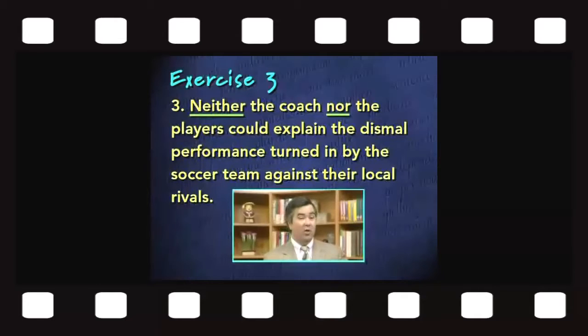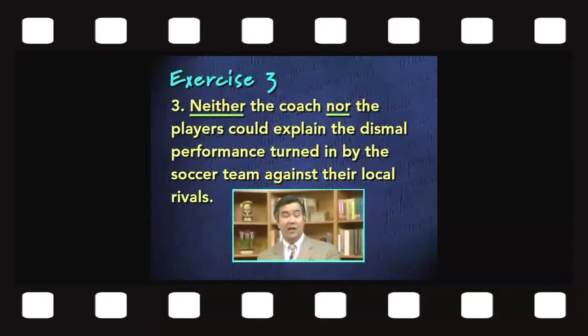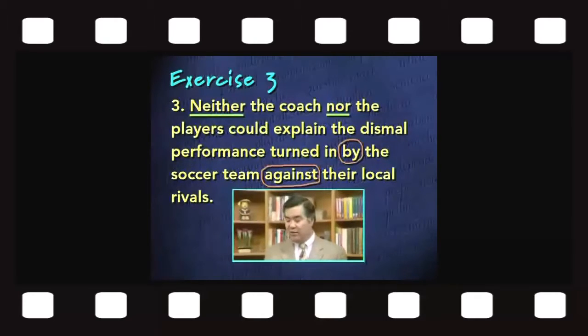Neither the coach nor the players. The correlative conjunction in this case is being used to connect two nouns, coach and players. We don't have any other conjunctions in the sentence, but we do have two prepositions, introducing, of course, prepositional phrases. By is the first preposition, introducing the prepositional phrase by the soccer team, and against their local rivals. Against is the preposition, and against their local rivals is the prepositional phrase.